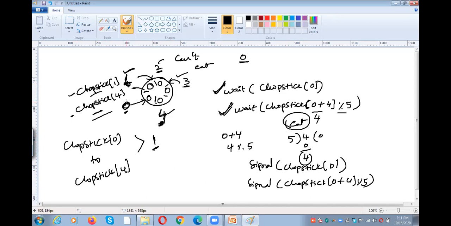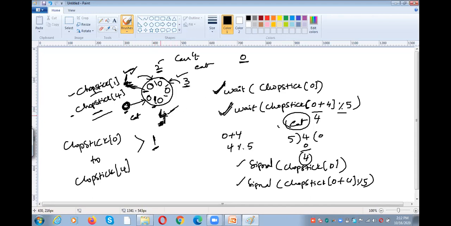Okay, so for example, if this particular philosopher wants to eat the food, he can perform the wait operation on this chopstick and the wait operation on this chopstick. If he is able to perform the wait operation, he will eat. After that, what will he do? He will release the chopsticks by using the signal operation. So he can perform the eat operation. Now this one is available to 1 and 4.